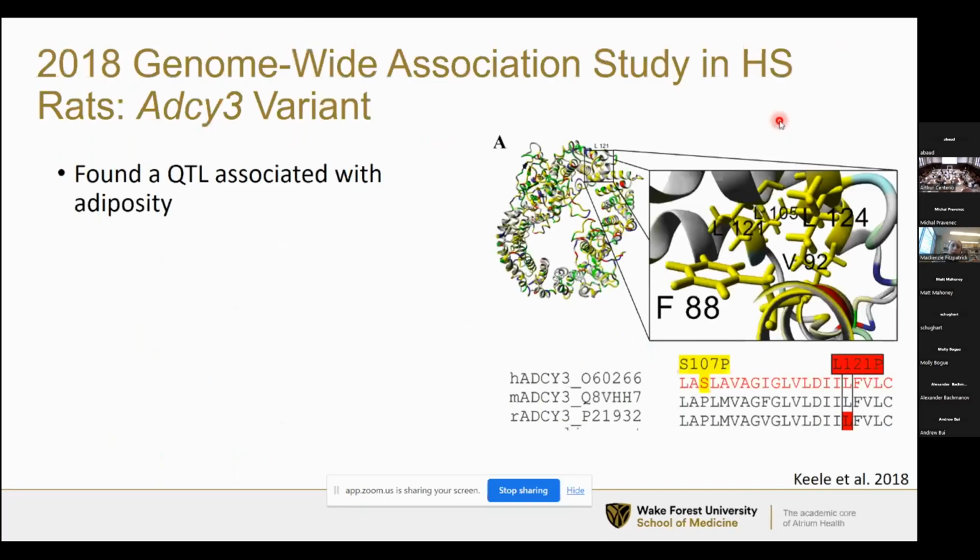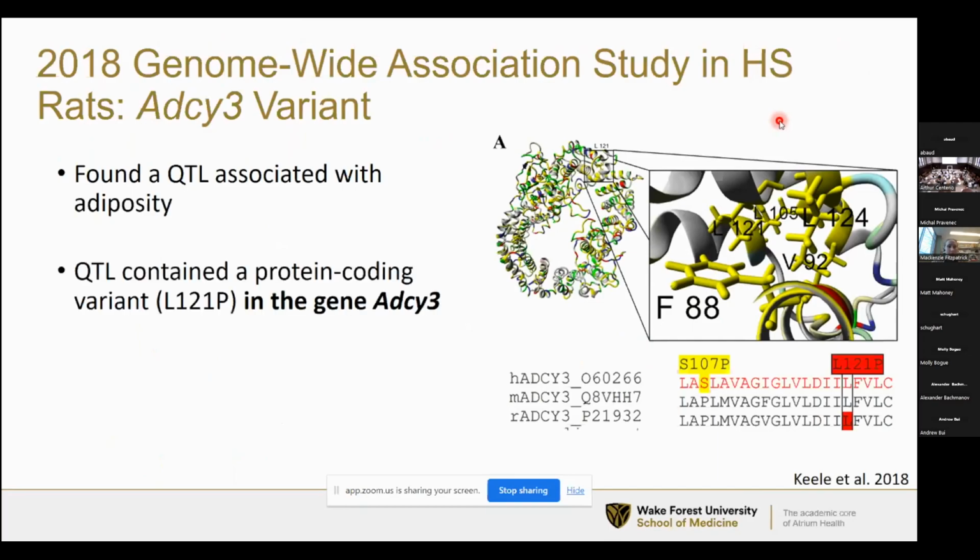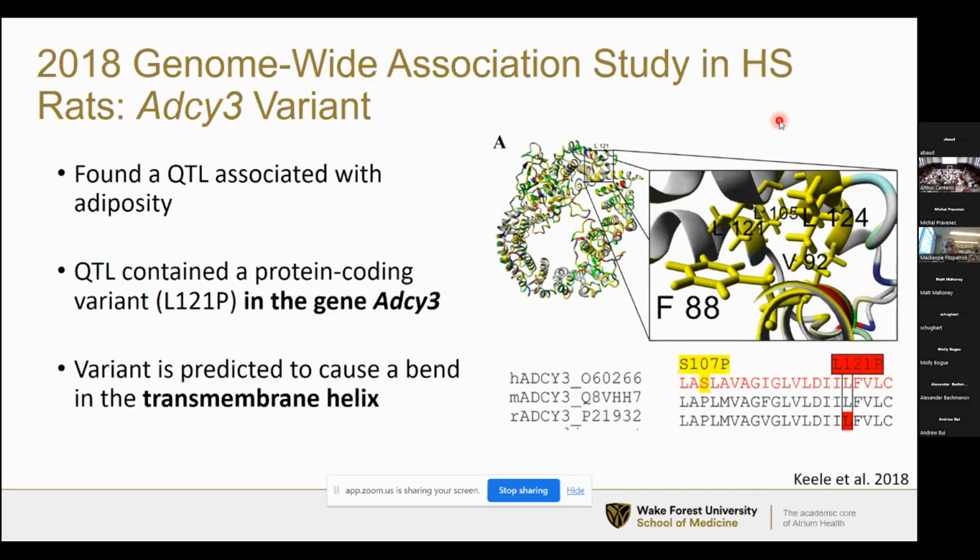Back in 2018, our lab performed a genome-wide association study in HS rats, and we found a QTL that was associated with adiposity. This QTL contained a protein coding variant in a gene called ADCY3. So the leucine at position 121 was changed to a proline. And this variant was predicted to cause a bend in the transmembrane helix of the ADCY3 protein. So you can see L121P tagged in red in the rat sequence over here. And this variant that's tagged in yellow is a variant that was identified in humans in association with childhood BMI. And this variant is in the same transmembrane region as the variant that we found in rats.